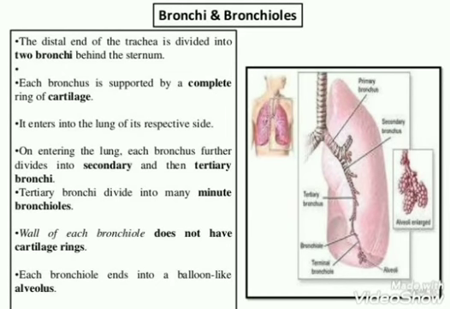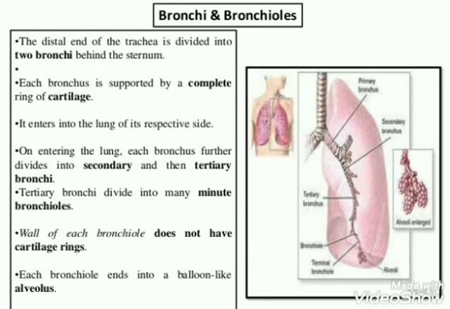Bronchi and bronchioles. The distal end of the trachea is divided into two bronchi behind the sternum. Each bronchus is supported by a complete ring of cartilage. It enters into the lung of its respective side. On entering the lung, each bronchus further divides into secondary and then tertiary bronchi.